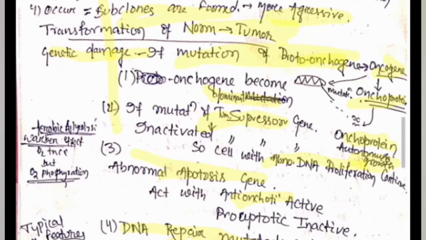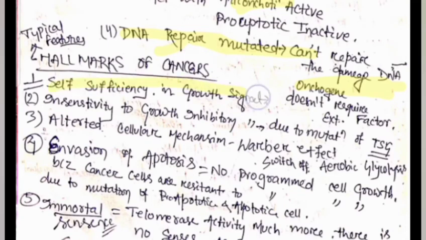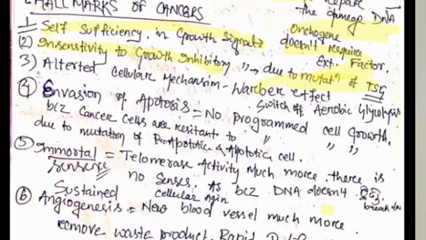Now we discuss, when a cell becomes a tumor, what are the features we find inside the cell. There will be self-sufficiency of growth signals, meaning it does not require any external factor for growth. It itself becomes autonomous to regulate its cell growth. Then insensitivity to growth inhibitory signals. Why? Because the growth inhibitory signal became mutated and the oncoprotein becomes dominant. That's why there will be no need of a growth inhibitory signal. The inhibitory signal is not received by the cell. That's why it does not stop its multiplication. It goes on replicating and multiplying.